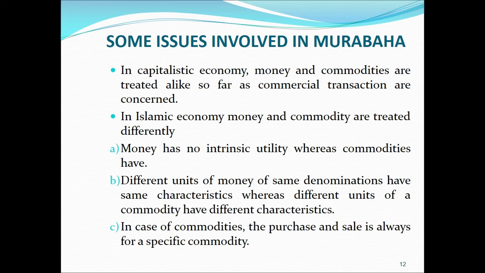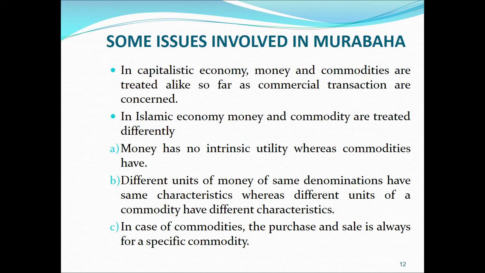The reason why money is not treated as a commodity, there are three reasons for it. Number one, money has no intrinsic utility, whereas commodities have. So money is basically, if we talk specifically about this paper currency, let's say if we have a currency note of rupees 5,000.